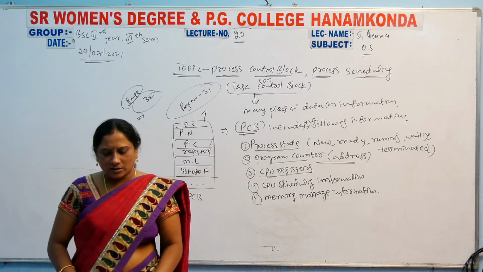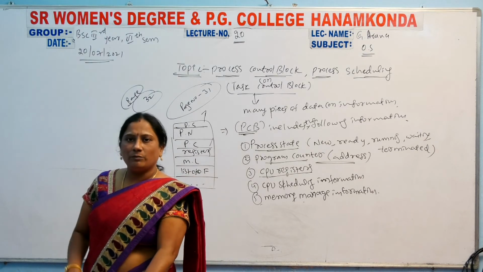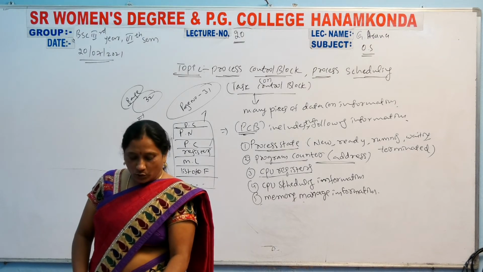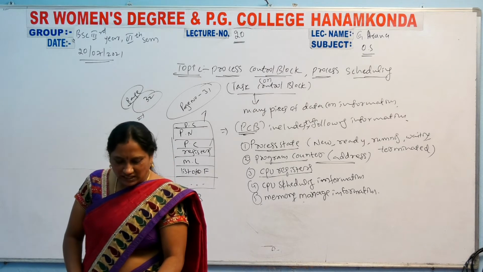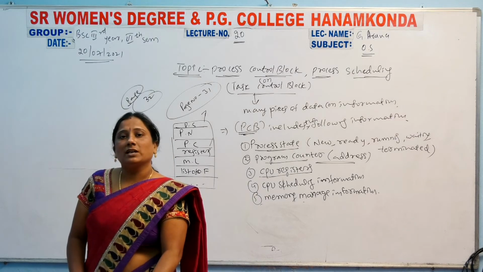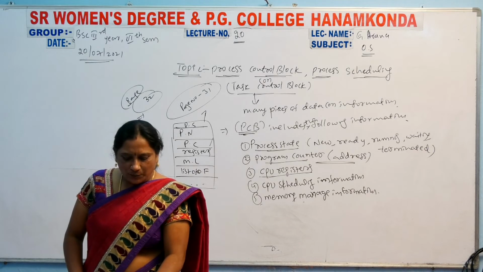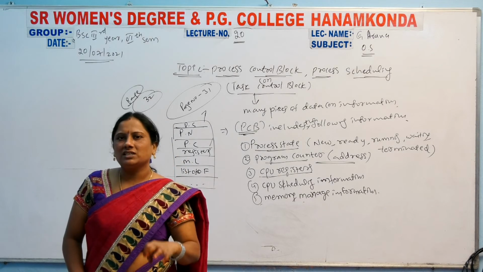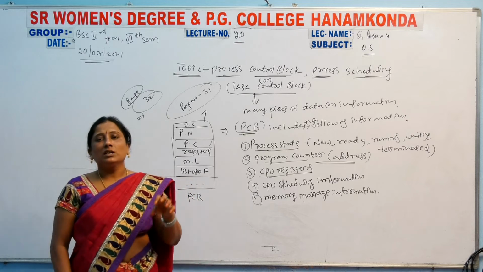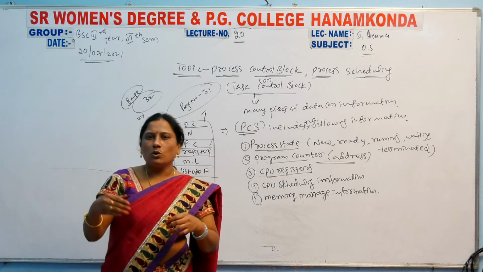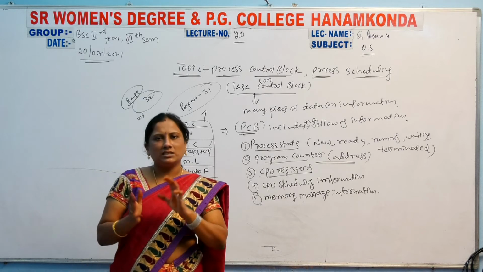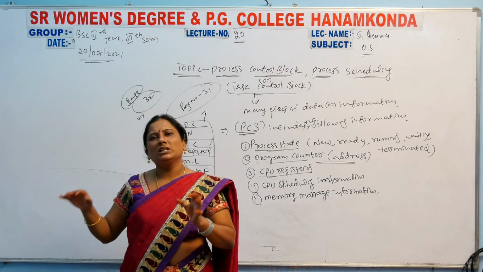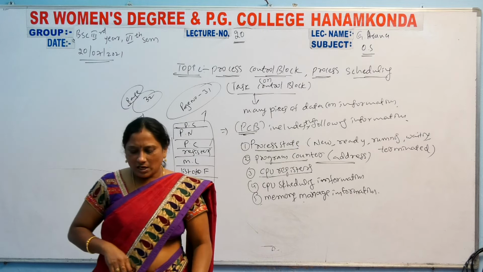Between P0 and P1, the operating system is there. Whenever P0 process is executing, its state will be saved to the PCB, process control block. Then the data from the PCB is used to reload the state, that means ready state, running state, and execution state. The process that is ready will be executed, and another process that is not executed will be loaded into the computer; that is the reload state.